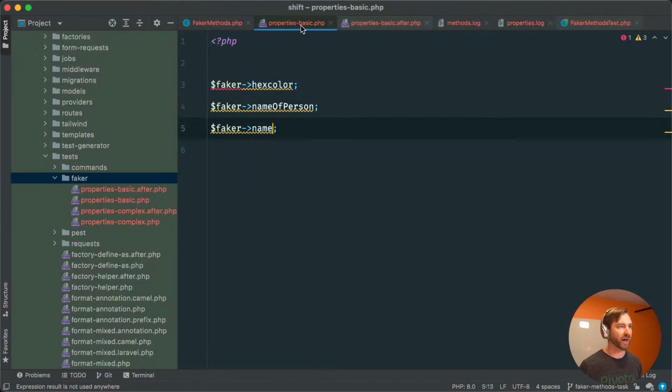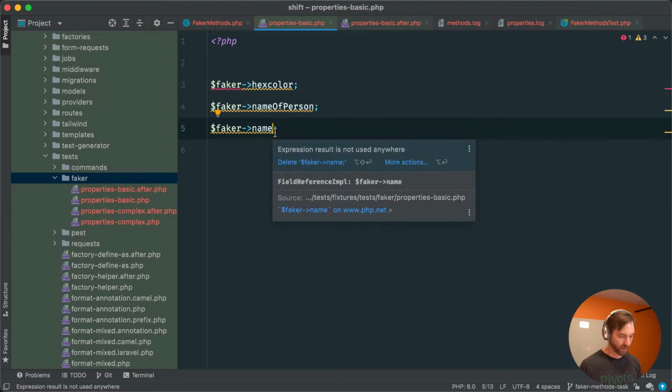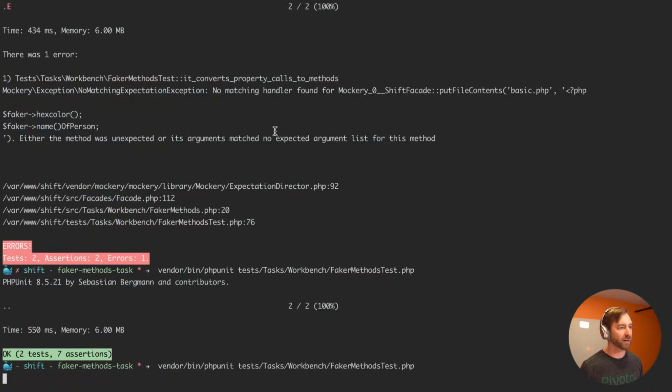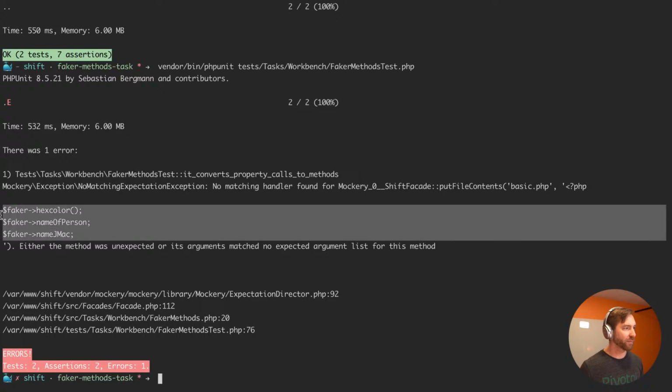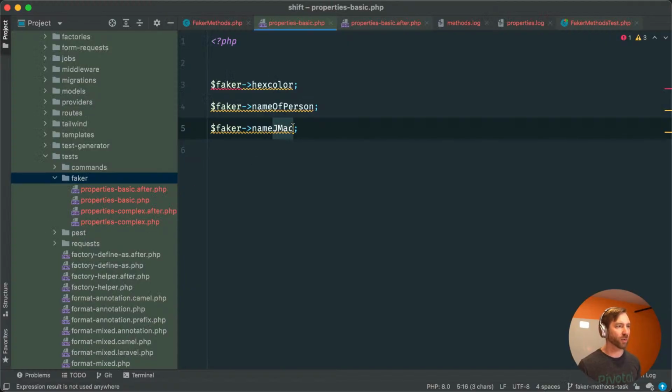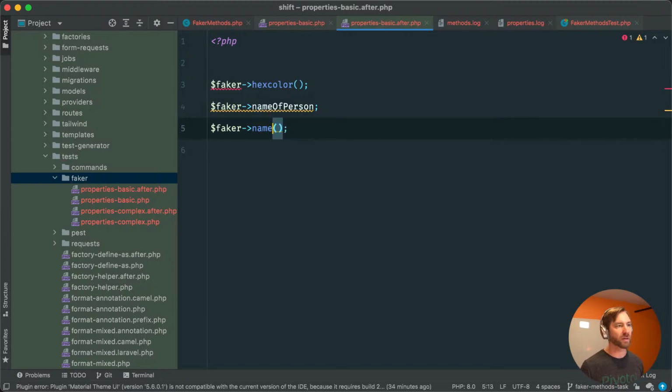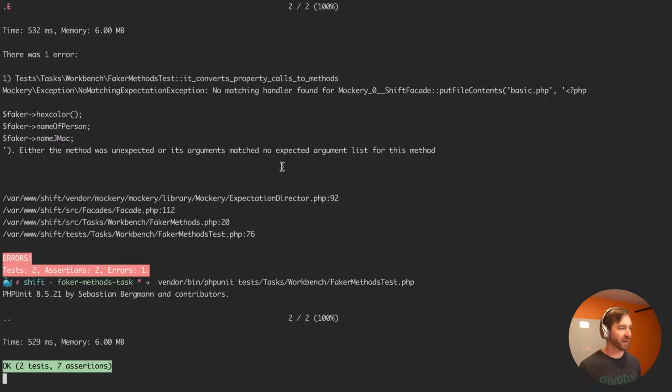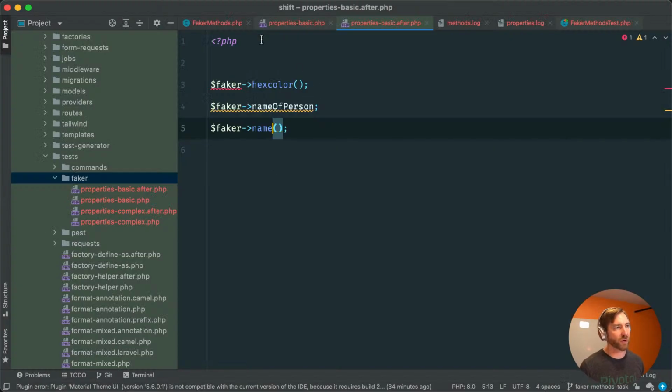And of course, if I do something here like JMac again, we can prove that it left it alone. It didn't do anything in that scenario. A better example would be if this was already named to start with, it just stays named to begin with. It doesn't get doubled up or anything. So let's make sure that's the case too. And it is. Okay, so I think this is off to a good start.